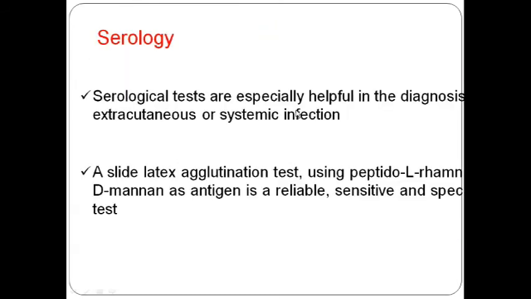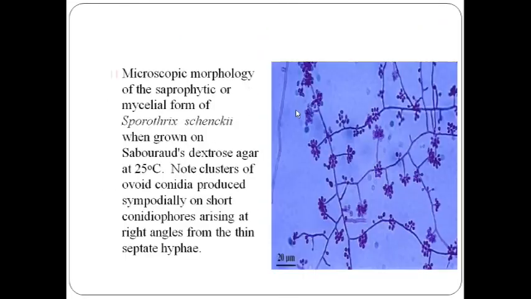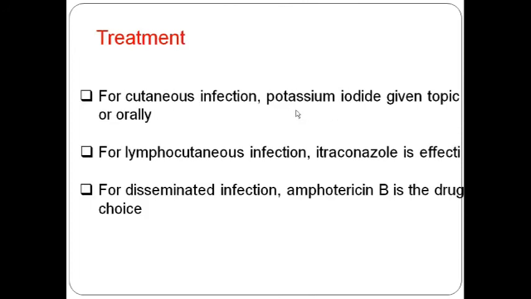Now serological examinations like ELISA can be done, but usually they are costly, and a latex agglutination test using peptidorhamnomannan as antigen, because the mannan is an antigen of the fungal cell wall. So these are specialized tests which we can do, but usually the diagnosis is mainly based on biopsy and examination of the granules.